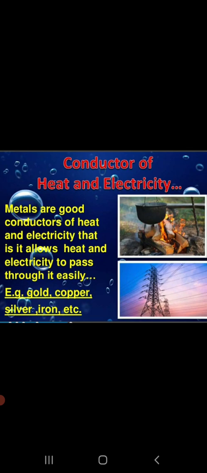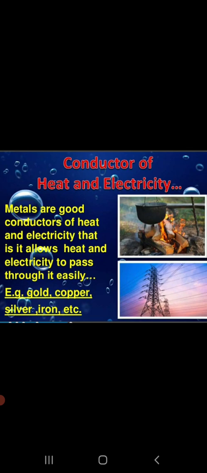Also, metals are good conductors of electricity. Metals allow electric current to pass through them easily, and that's one of the reasons they are used to make wires. And thus we can say that they are good conductors of electricity. Children, tell me, which metal is the best conductor of electricity?